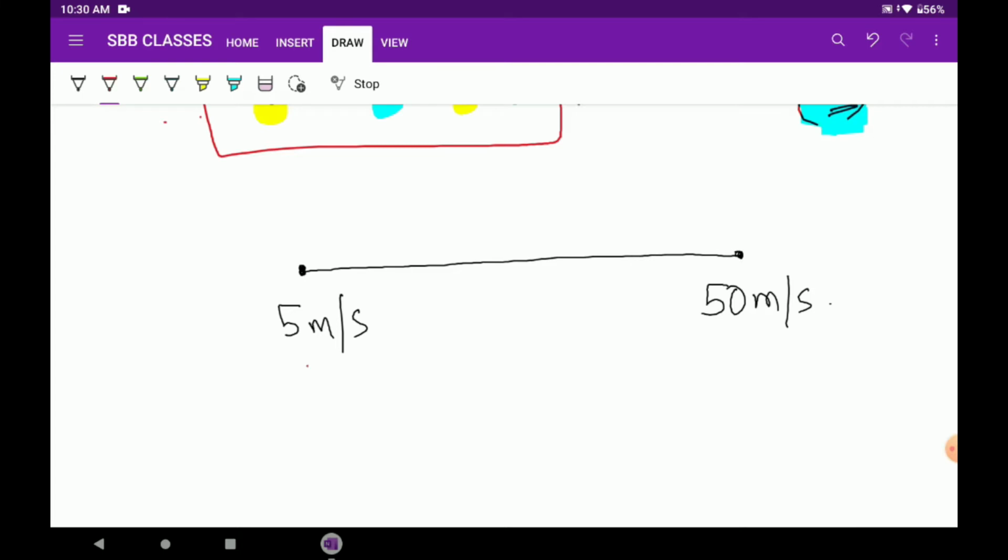So 5 meter per second is u, 50 meter per second is v. Now if I ask you what is the average velocity of this journey, since this is a constant acceleration, the average velocity can be written as v avg equals v plus u divided by 2